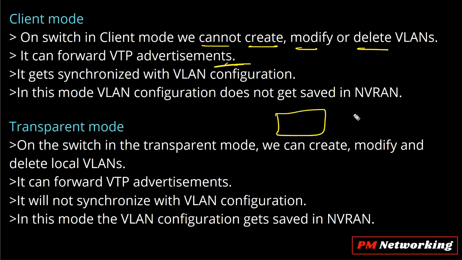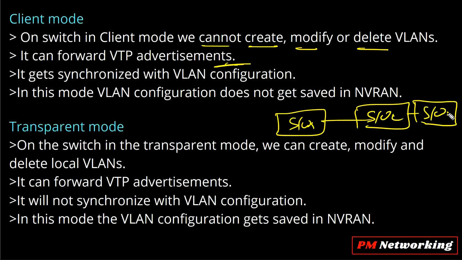Suppose we have some switches, this is switch 1, this is switch 2, and this is switch 3, just suppose. Okay, and this is server mode, this is client mode, and again this is server mode, right? So you can create VLAN on this switch and you can create VLAN on this switch. You can't create VLAN on this switch. Then how do we create VLAN on this client mode switch? Whenever you create VLAN on server mode, the client mode switch will update its VLAN database.